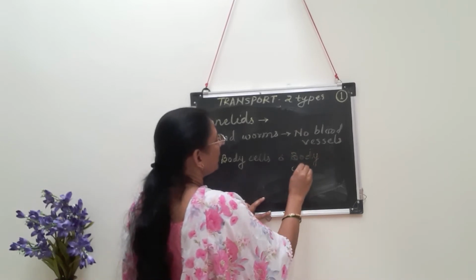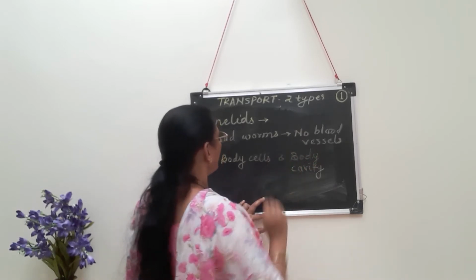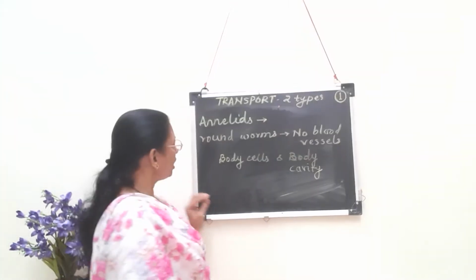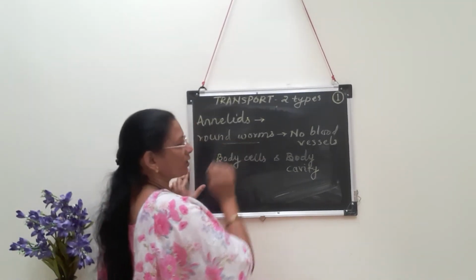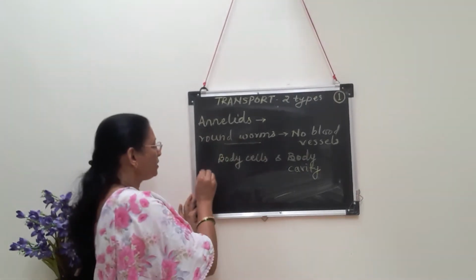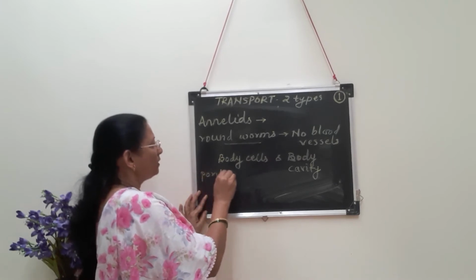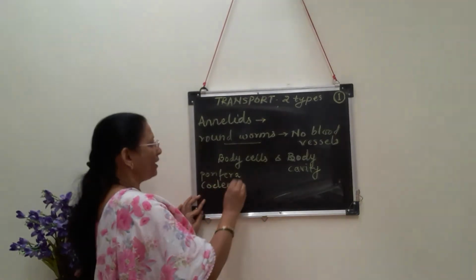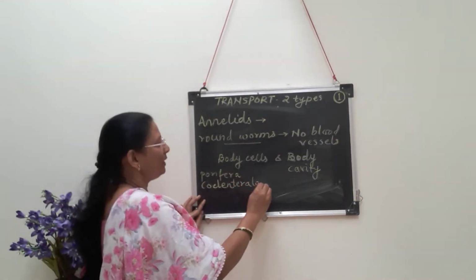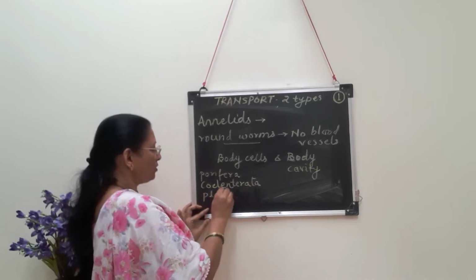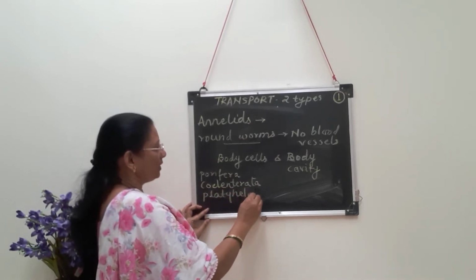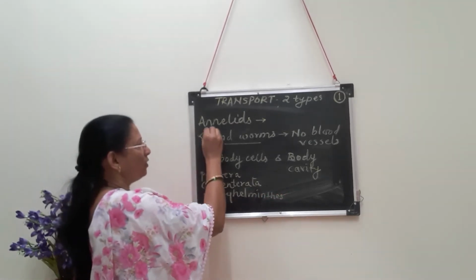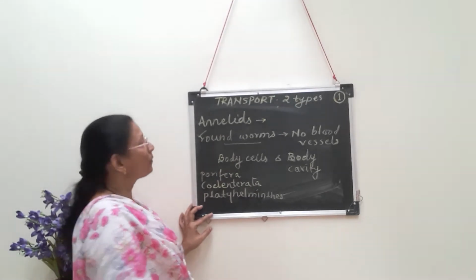Means what? Body cavity consists of body fluid, and this body fluid surrounds the body cells, and so the exchange takes place. So up to roundworms, this type of circulation is there. What we have seen? Firstly, we have seen about Porifera, first phylum of invertebrate. Then we have seen about Coelenterata, it is second phylum of invertebrate. Later on we have seen circulation or the transportation in case of Platyhelminthes, and after Platyhelminth, the next phyla is this roundworm, also called as Aschelminthes.